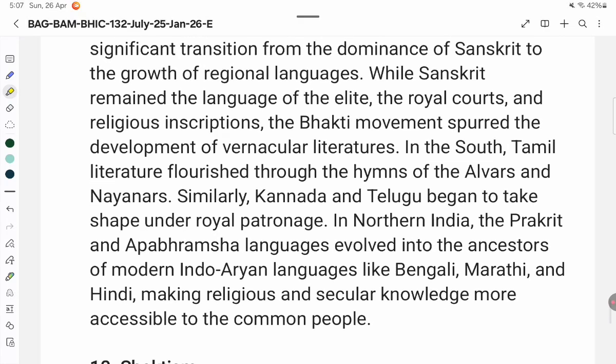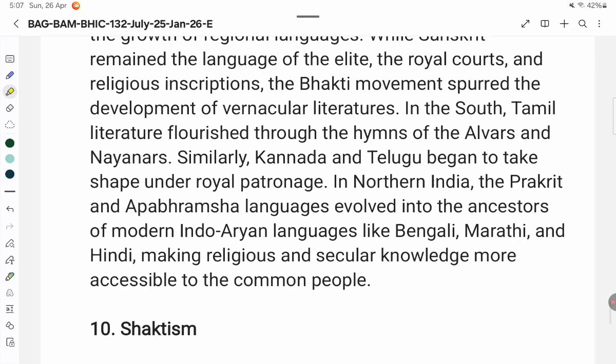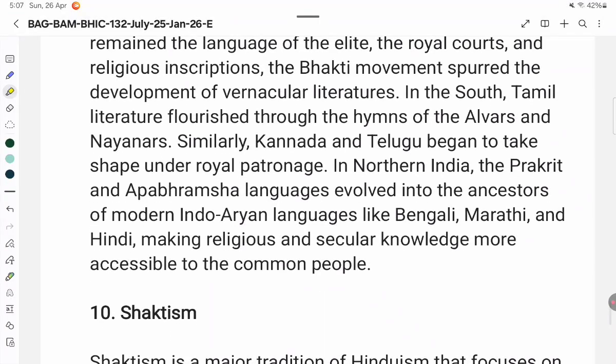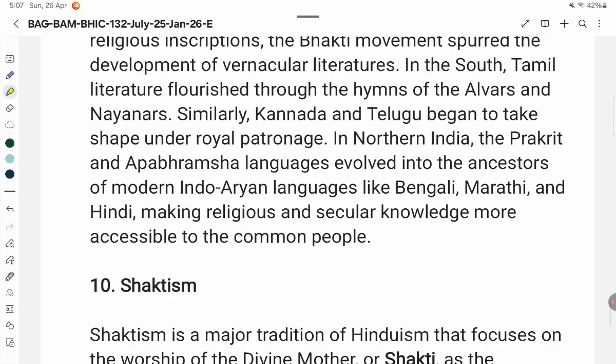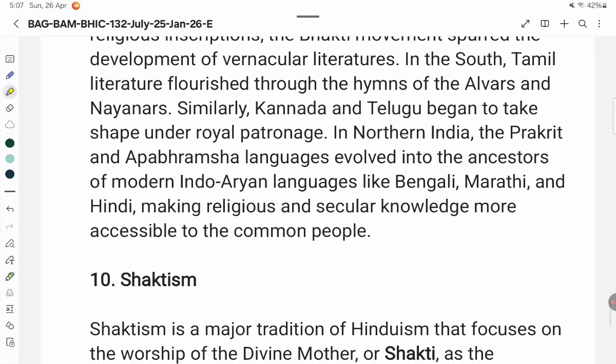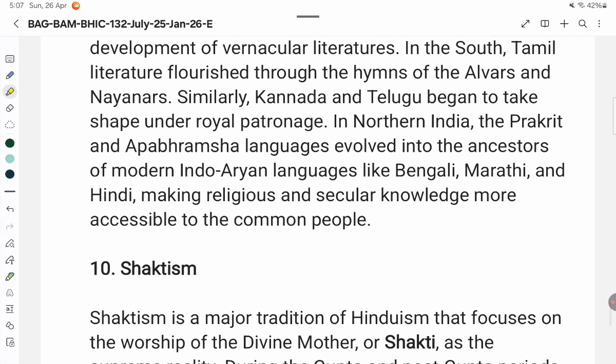Similarly, Kannada and Telugu began to take shape under royal patronage. In northern India, the Prakrit and Apabhramsha languages evolved into the ancestors of modern Indo-Aryan languages like Bengali, Marathi, and Hindi, making religious and secular knowledge more accessible to the common people.